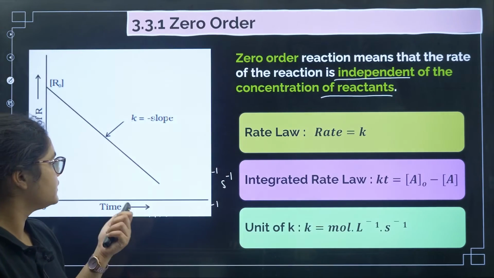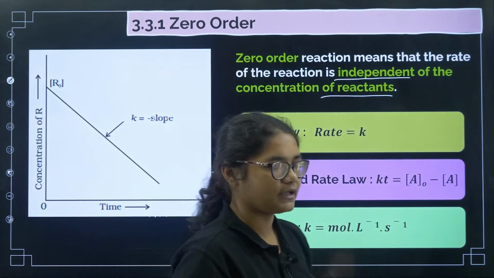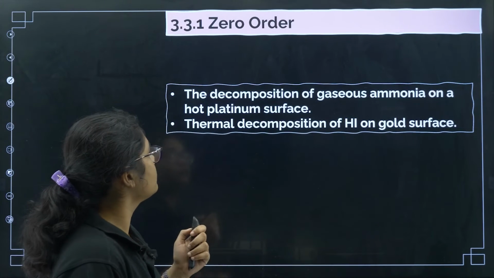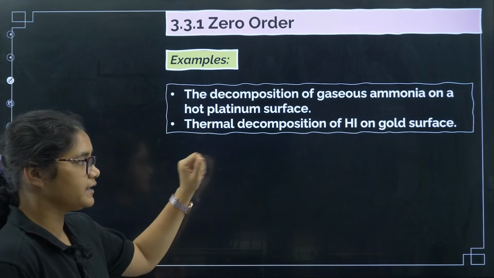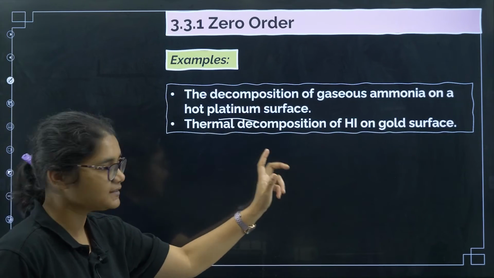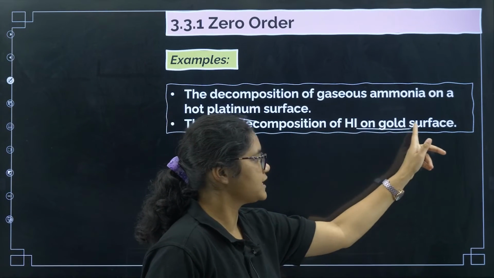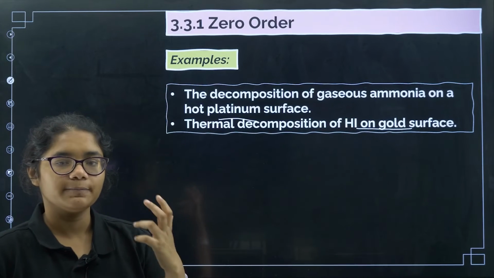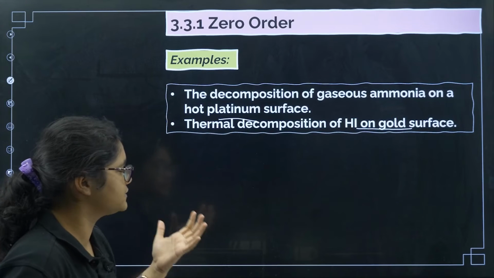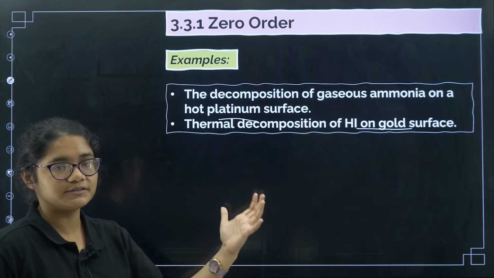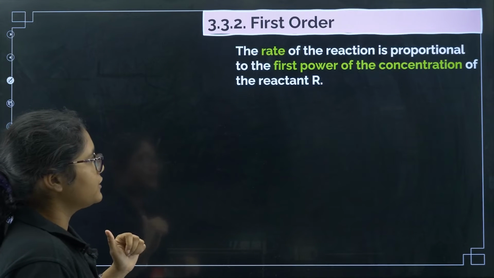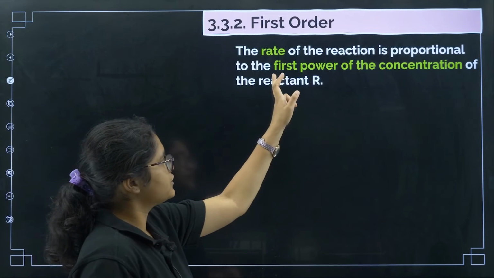Now coming to the graph, if I plot this graph, I'll get a straight line with a negative slope. Now coming to the examples of 0th order, this is very, very important. The decomposition of gaseous ammonia on a hot platinum surface and thermal decomposition of HI on gold surface. Generally, when some catalyst is used and some decomposition happens on a particular surface, these reactions follow 0 order.